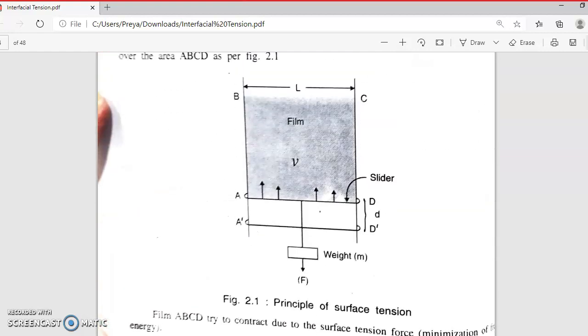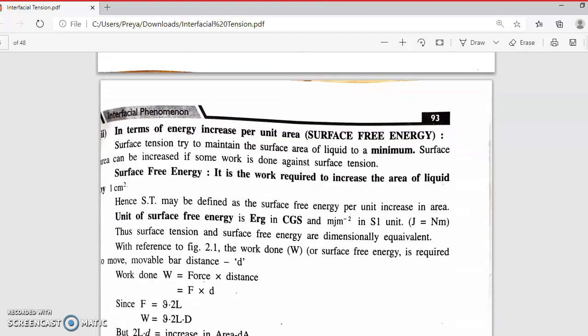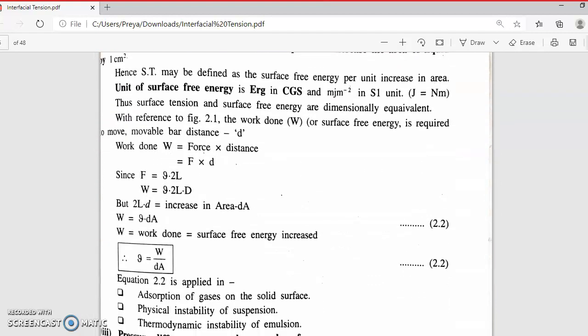In this figure we have a wire, and on it we have given a weight m. Because of the weight m, the slider wire is pulled down. Here we define surface tension and surface free energy in terms of work done, W. What is work done?